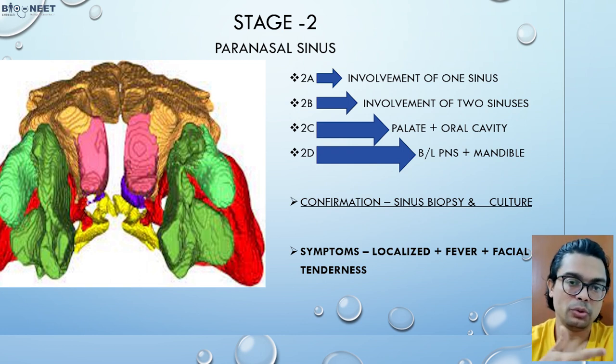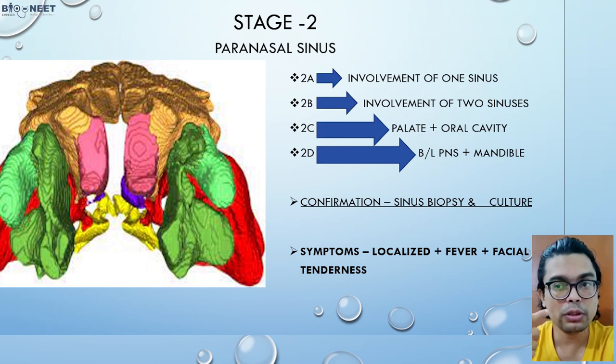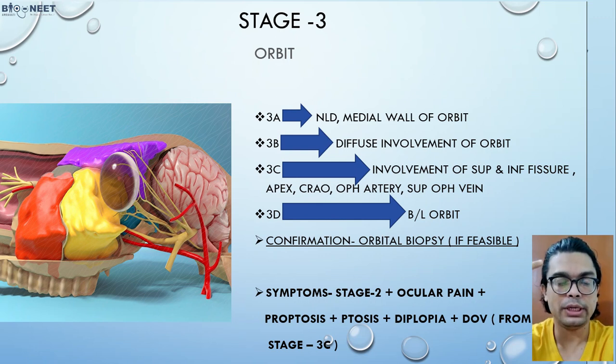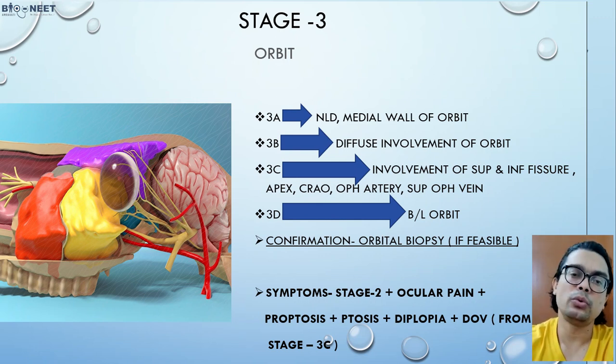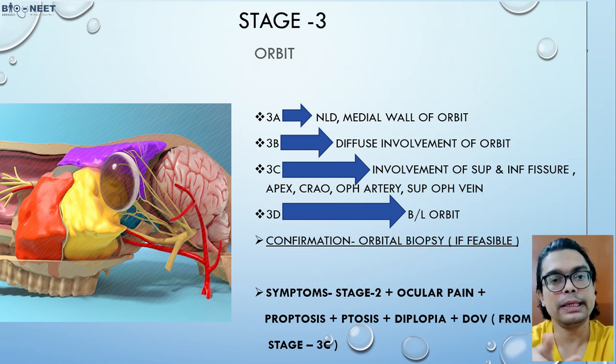Now we are finished with the nose and the paranasal sinuses. Now we are going to the third stage, where we are entering into the orbit or eye. Again, same thing, it is divided into A, B, C, D. From here, nasolacrimal duct to the medial wall of orbit is the stage 1. Then the diffuse involvement, not stage 1, is A.